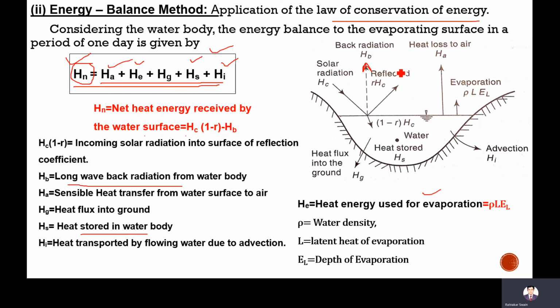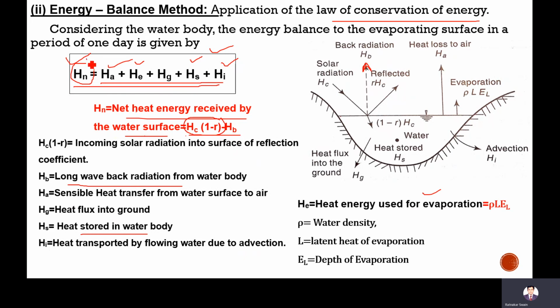But here we are discussing the net incoming solar radiation into the water surface: Hc into 1 minus R. This much heat is coming to the water. After that there will be back radiation, so minus Hb.